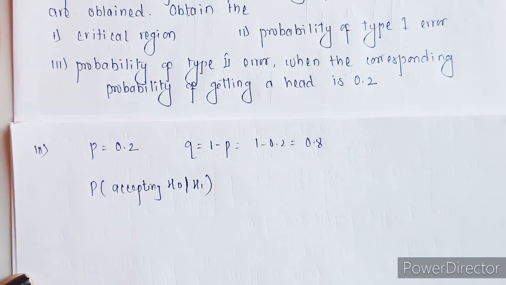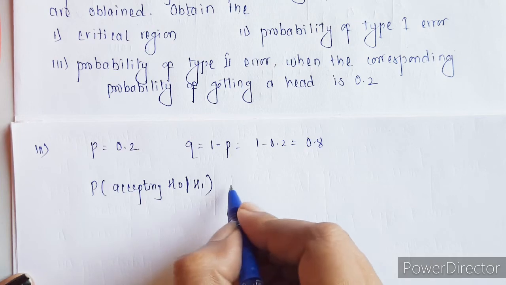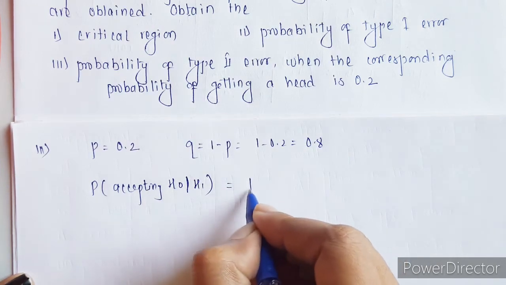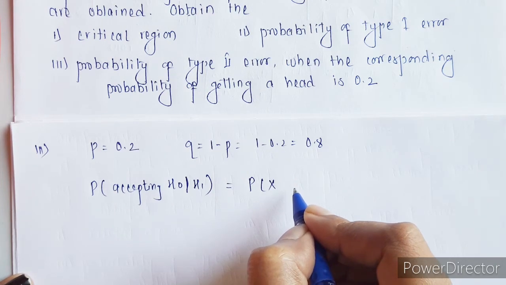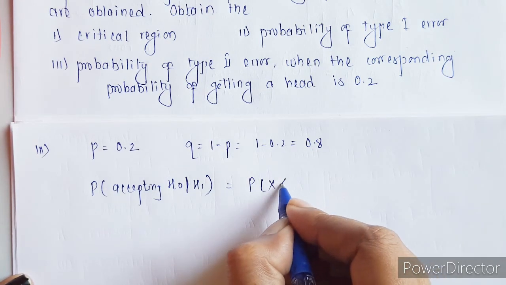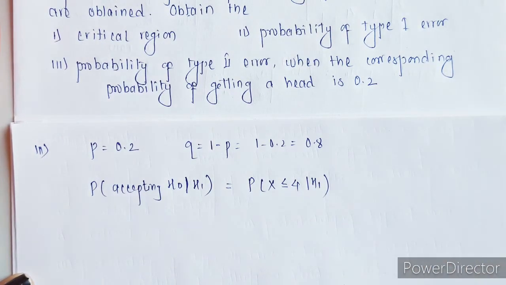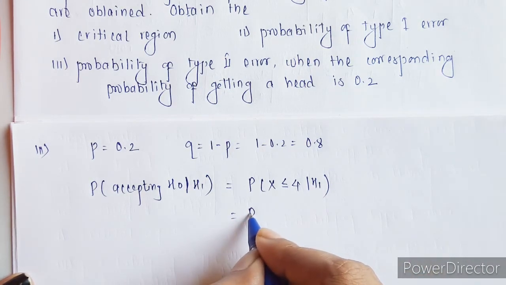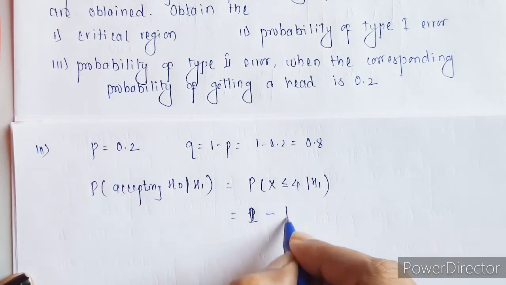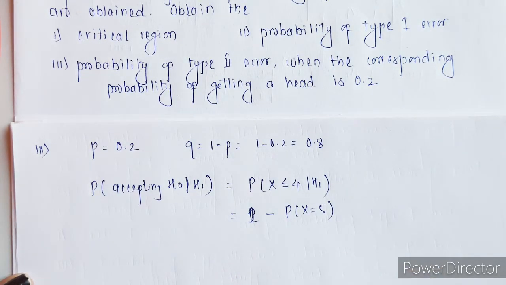If we are accepting H0 even if H1 is correct, it is called a type 2 error. So we are going to accept H0 if the number of heads is 4 or less than 4. Otherwise, we can write this as 1 minus the probability of getting x equals 5, right?